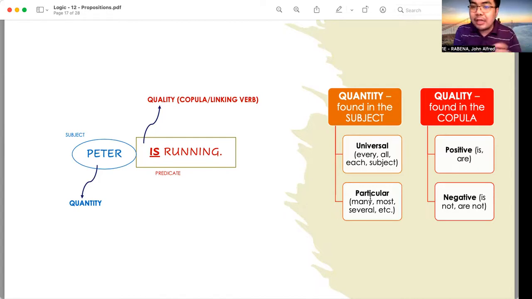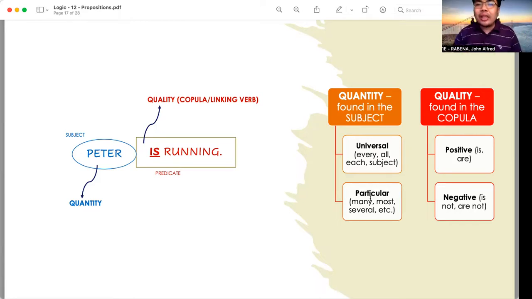Or many Ilocanos are industrious. That proposition has a particular quantity because the subject, many Ilocanos, is particular.